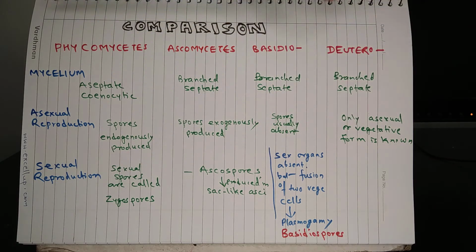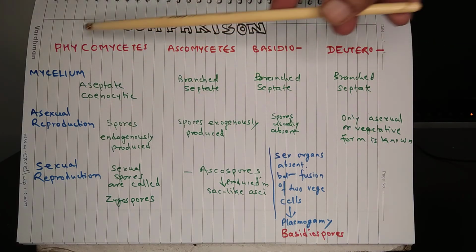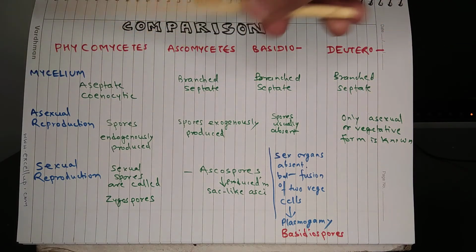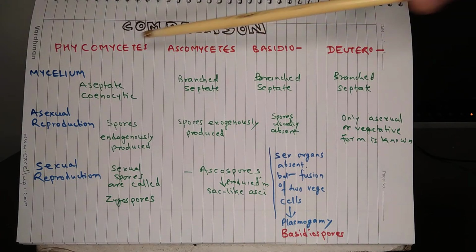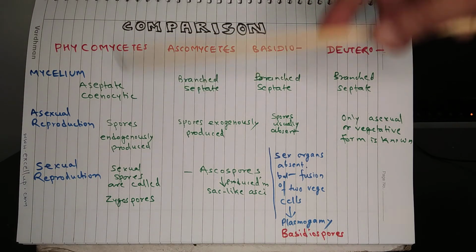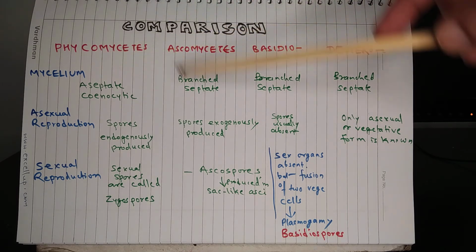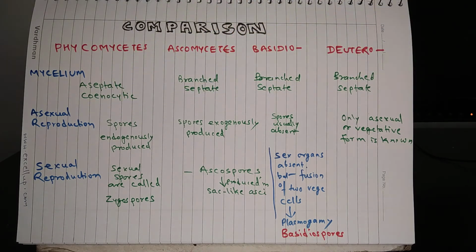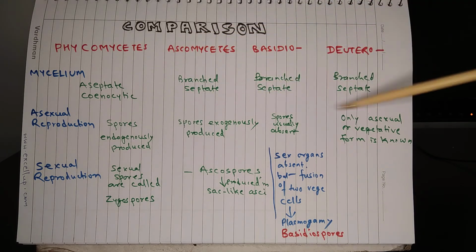As far as mycelium is concerned, it is aseptate and coenocytic in Phycomycetes. So the hyphae do not have septum or partition. In case of Ascomycetes, Basidiomycetes and Deuteromycetes, the mycelium is branched and septate.